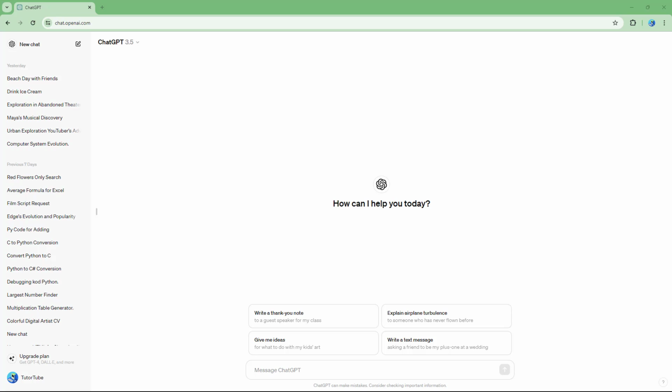So what you can also do using ChatGPT is correct sentence structures. Over here you can see that I have ChatGPT opened up, and let's say I want to correct a sentence structure right here. So I'm going to say correct the sentence structure right here, and then I'm going to type in something. I'm going to say I'm going to mall with my two friends